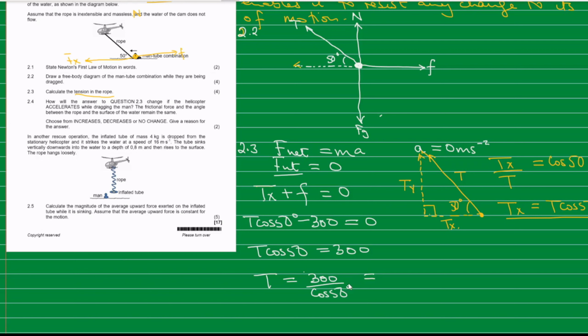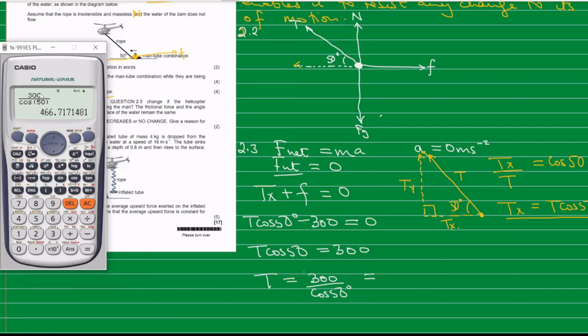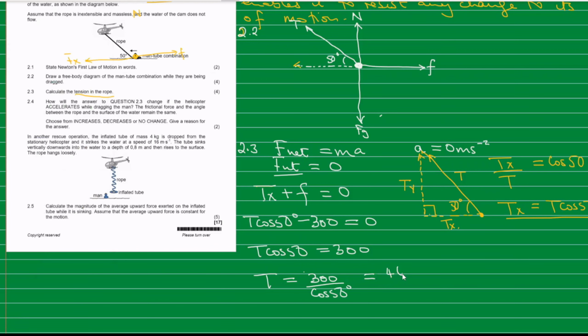Okay, put that one in a calculator. So I have it here, 300 over cos 50, that will give us 466.72. Okay, that is 466.72 to 2 decimal places. So that gives us the tension in the cable or in the rope.